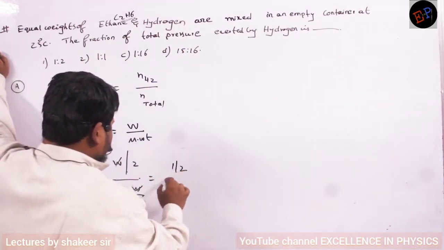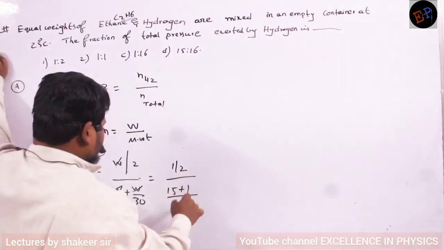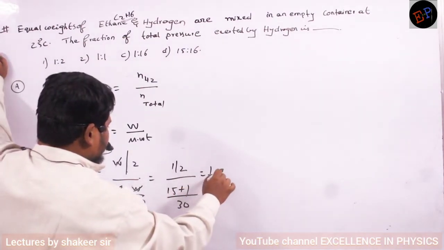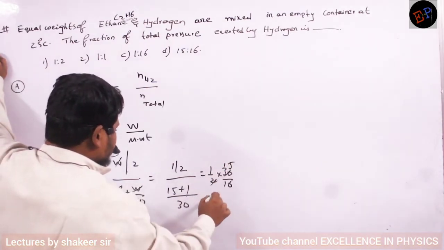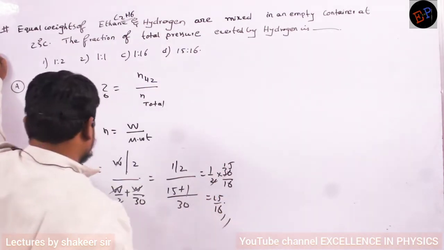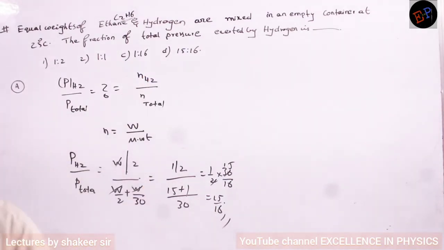I am left with 1 by 2 divided by, taking LCM 30, 15 plus 1. So 1 by 2 multiplied by 30 divided by 16, which is 15 divided by 16. That is my answer, 15 is to 16. Understood? That's it.